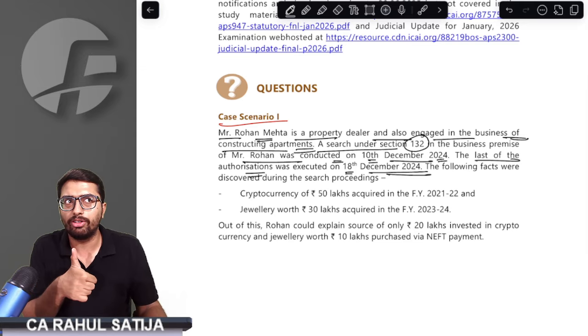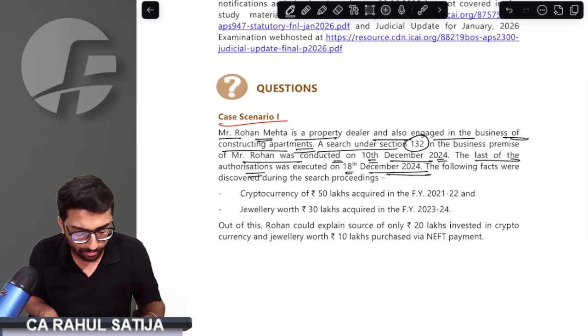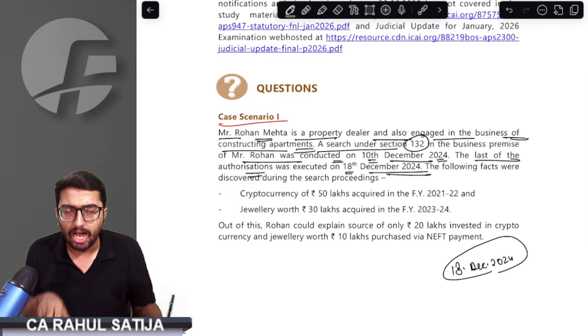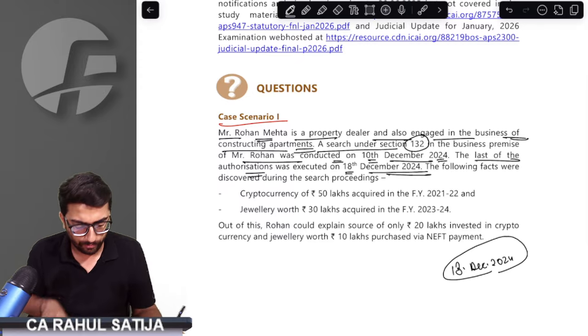What is the date of conclusion of search? Ultimately, 18th December is the important date for us. The date of conclusion of search is the most important date up to which our block period continues.